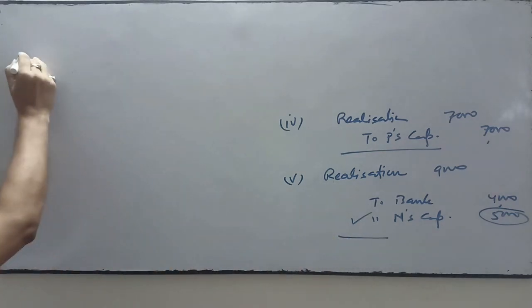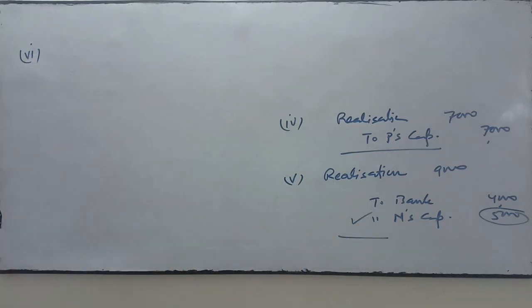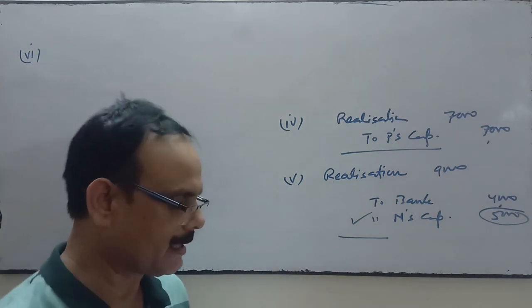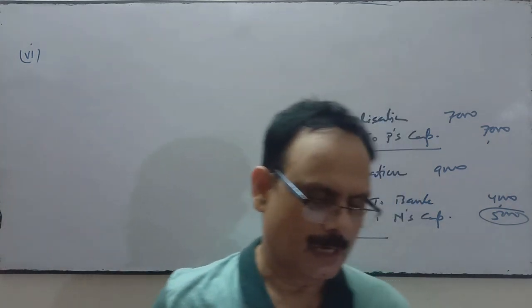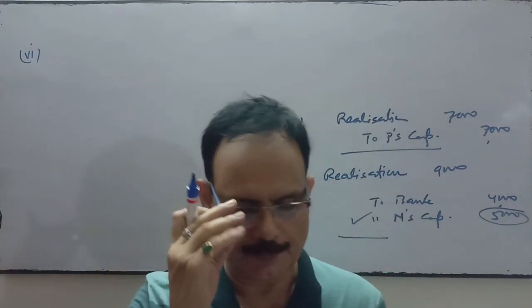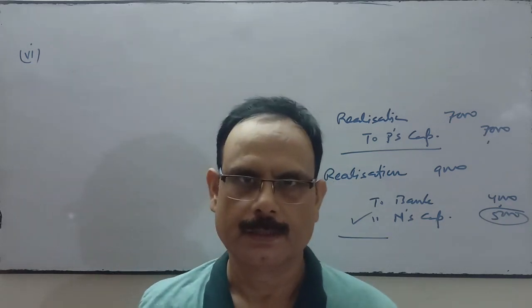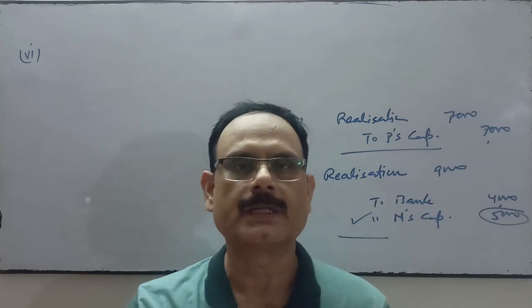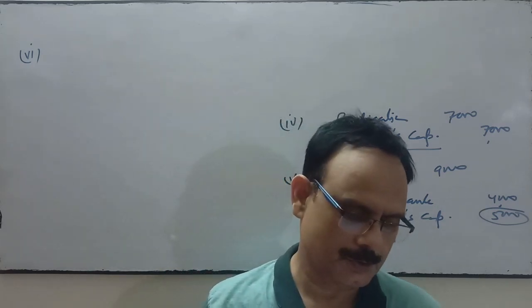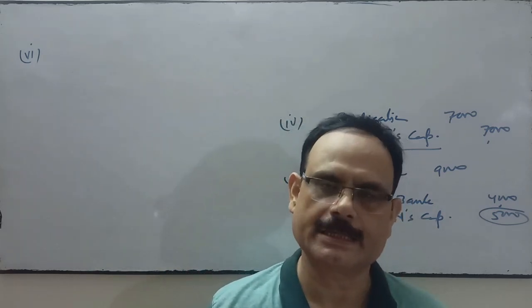Now the sixth one. Q, a partner, was appointed to look after the process of dissolution, for which he was allowed a remuneration of 18,000. Q agreed to take over the stock of the firm worth rupees 18,000 as remuneration.